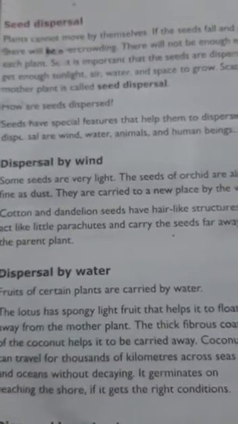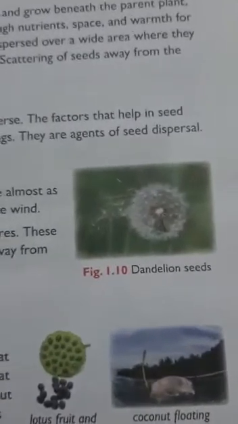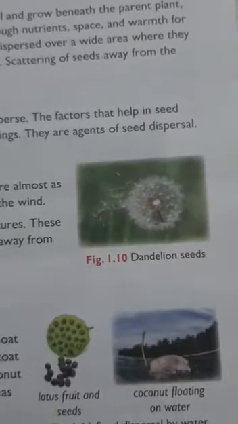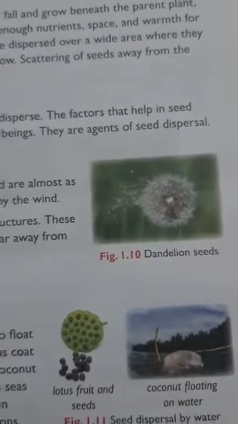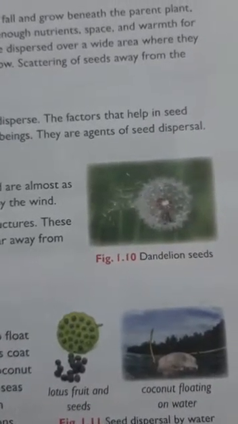How are seeds dispersed by wind? As you know, some seeds are very light. The seeds of orchid are almost as fine as dust. They are carried to a new plant by the wind. Here the example of dandelion seeds has been given. Cotton and dandelion seeds have hair-like structures. These act like little parachutes and carry the seeds away from the parent plant.